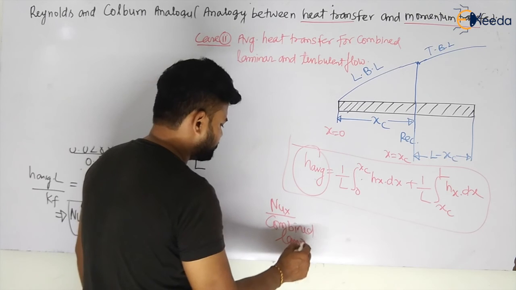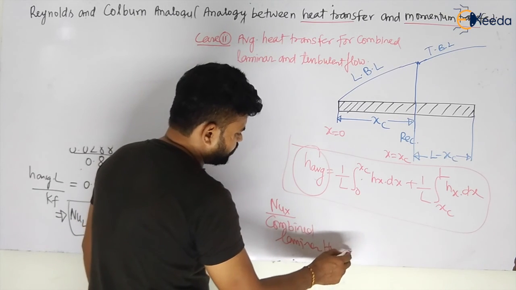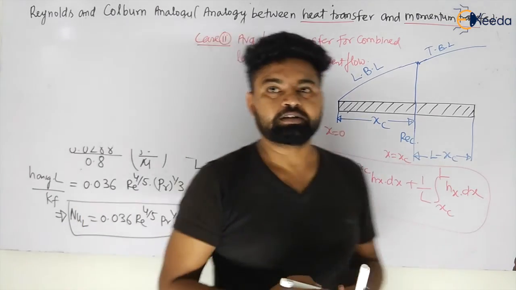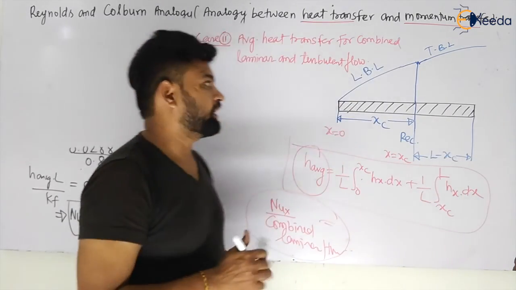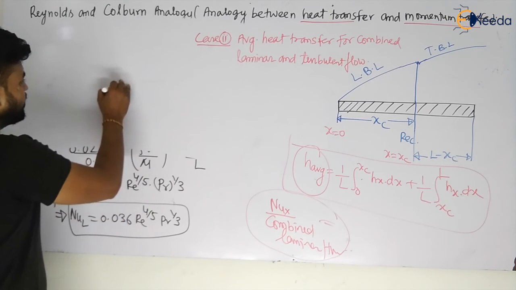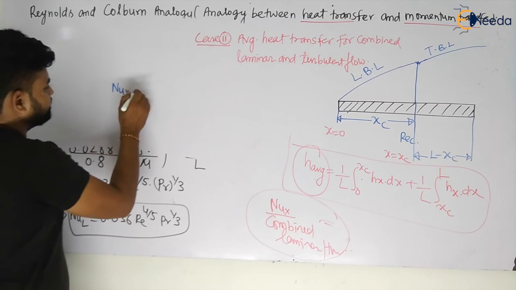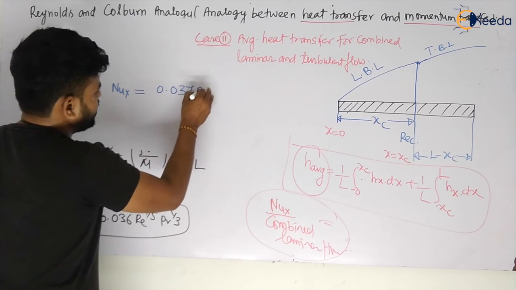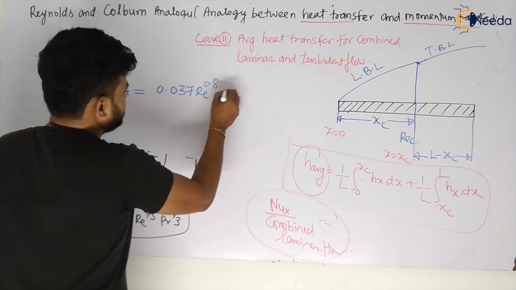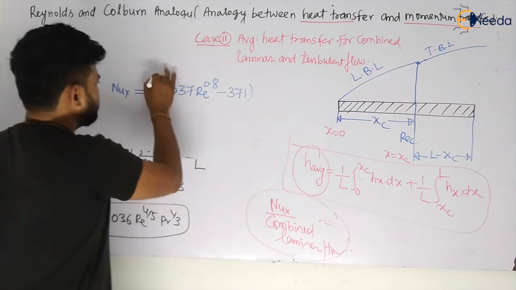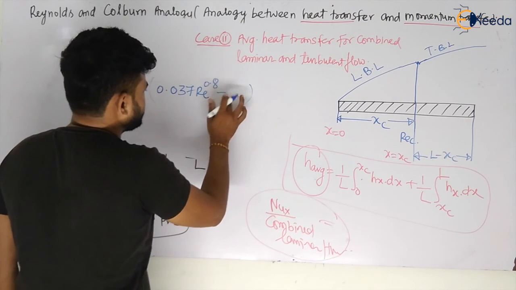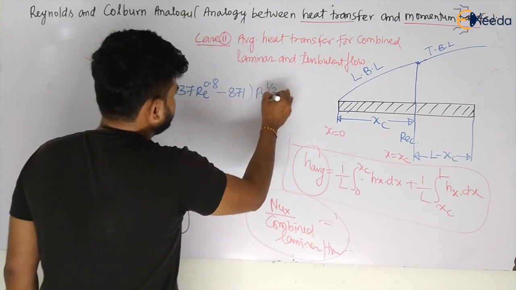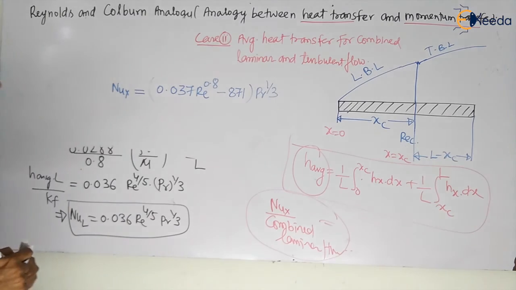And from there, for combined laminar and turbulent flow, you can easily calculate the Nusselt number, my dear students, which you can easily remember, I hope. That was your Nux for combined, given by 0.037 Re to the power 0.8 minus 871, into Pr to the power 1 by 3. So this was something like this, my dear students.